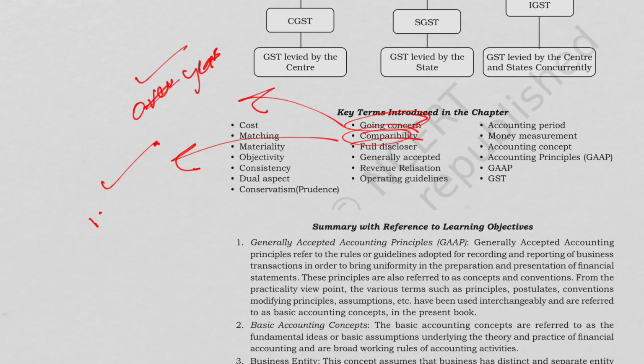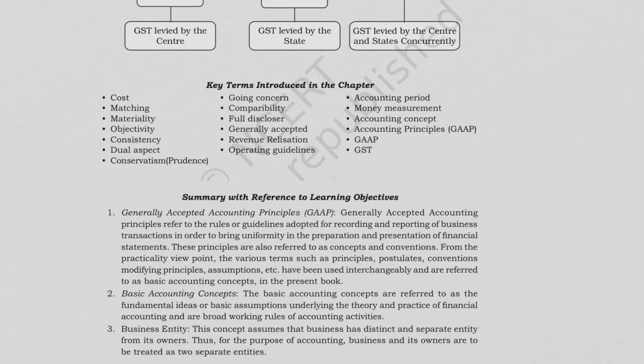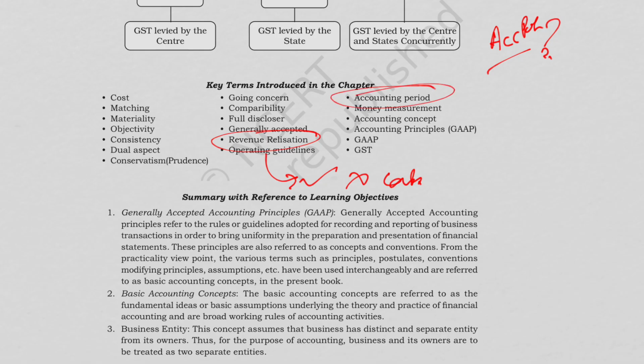Then we also studied full disclosure. In full disclosure, all the material facts must be disclosed. For example, if there's any legal case, or any change in accounting policy, it must all be disclosed. Then we also discussed revenue realization. Revenue is recognized when the legal right arises and not when cash is received. For example, in a credit sale, the revenue is recognized at the sale date. Then we have accounting period also.